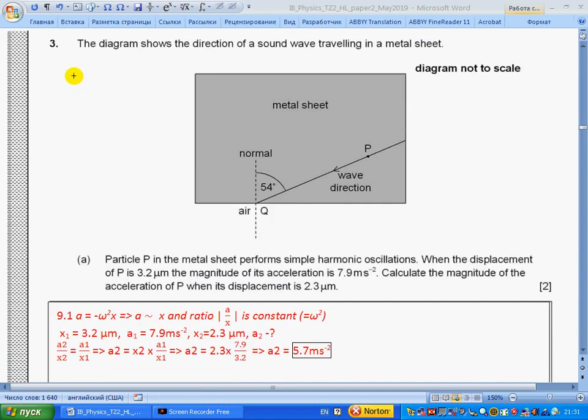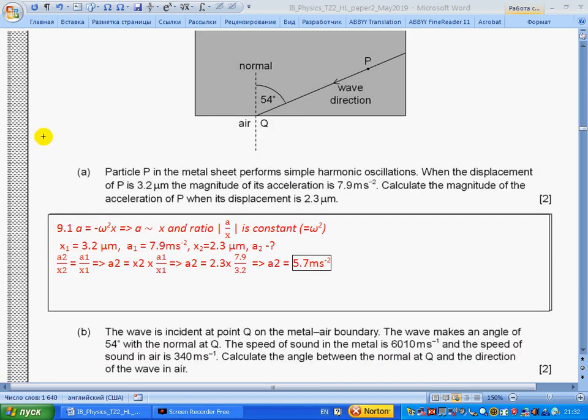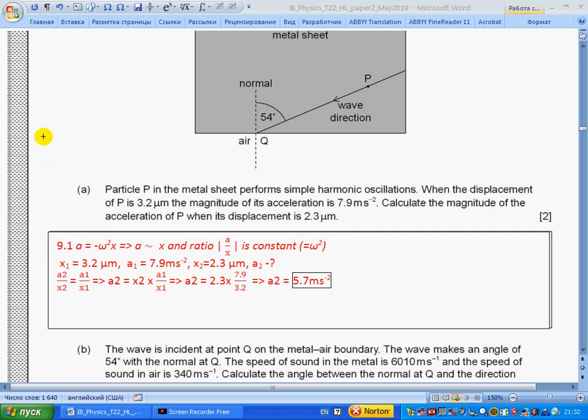Question 3. The diagram shows the direction of a sound wave when traveling in a metal sheet. So it travels and then it should go closer to the normal, something like this. A. Particle P in the metal sheet performs simple harmonic motion. When the displacement of P is 3.2 micrometers, the magnitude of acceleration is 7.9. Calculate the magnitude of acceleration of P when displacement is 2.3 micrometers. So this question is about simple harmonic motion.